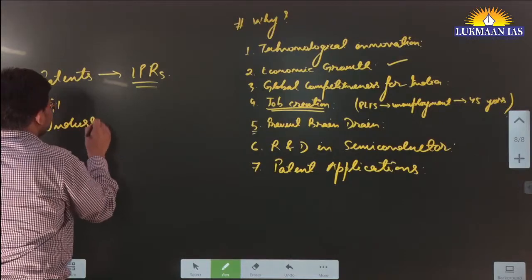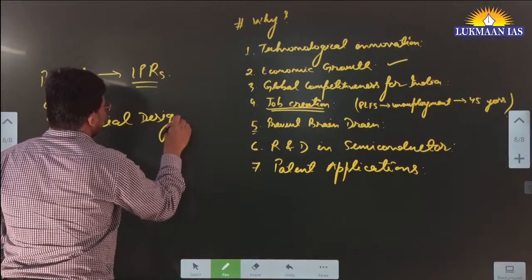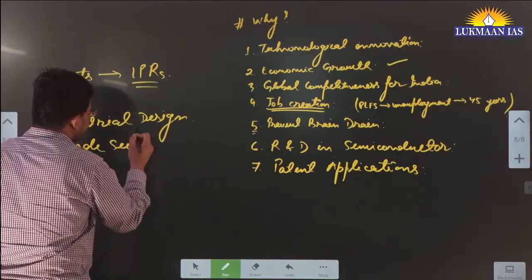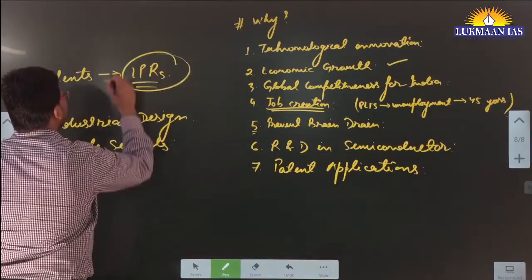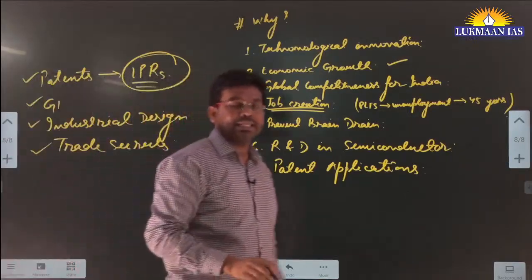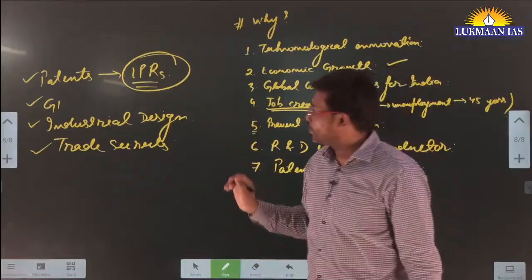We have trade secrets, right? So there are many types of intellectual property rights, and we have a very good ecosystem in India that allows people to apply for different types of intellectual property rights.